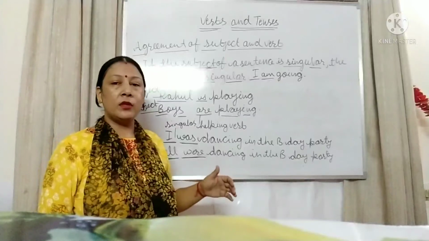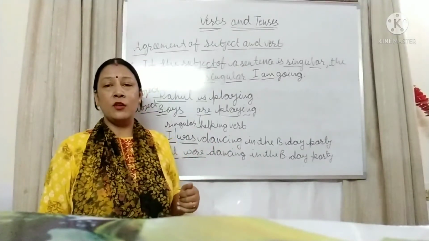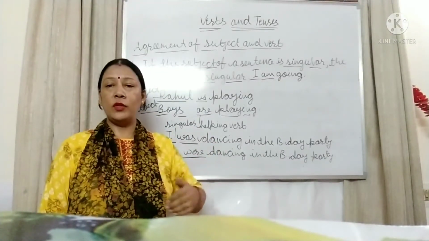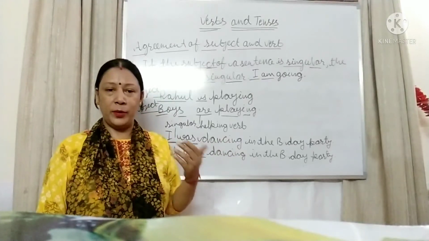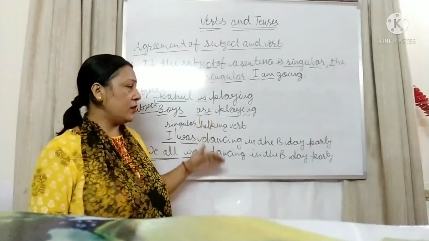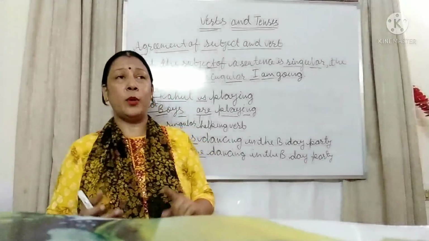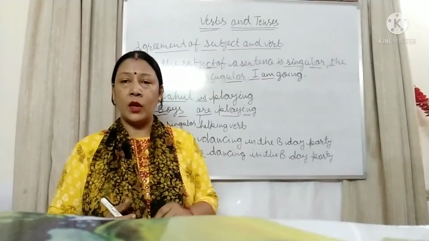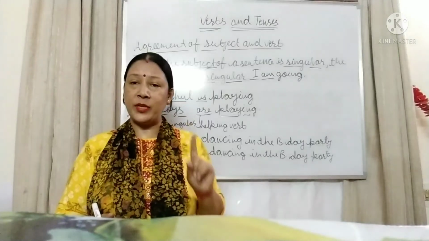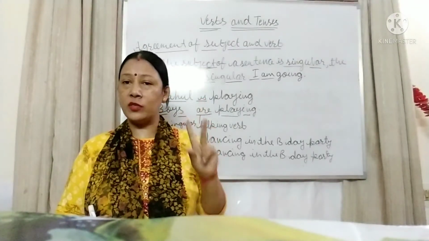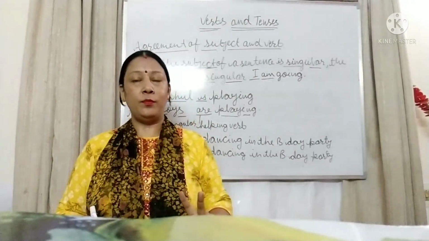Later on we will solve the exercises. First of all, you have to do it on your own. Later on I will give you the PDF for this. So this is it for today. We have learned today about the verb: first, the main or principal verb, and second, the auxiliary or helping verb.